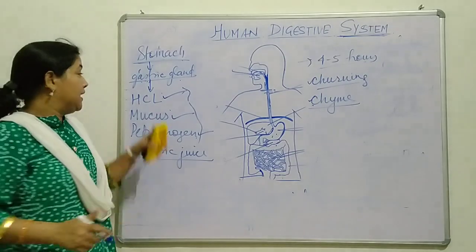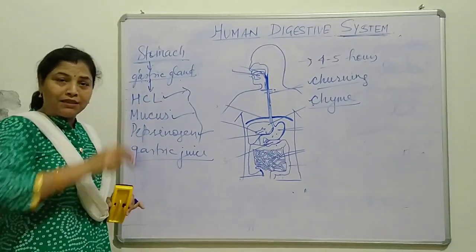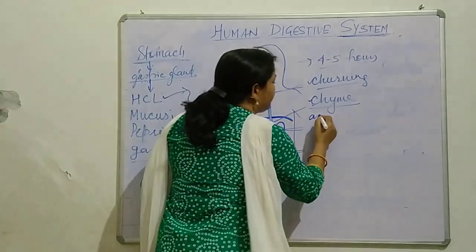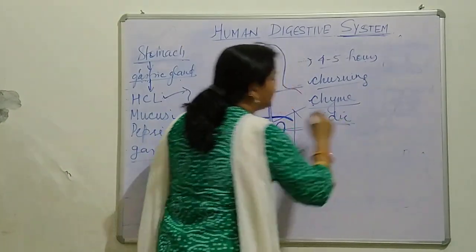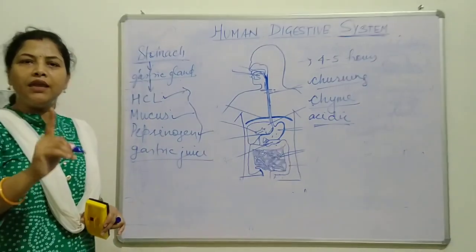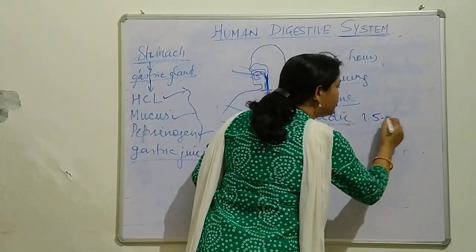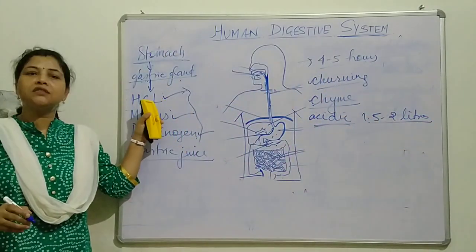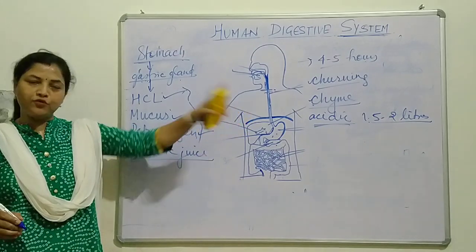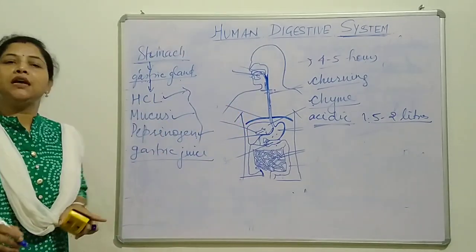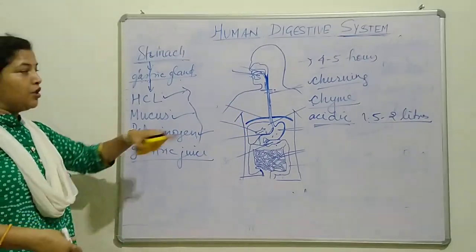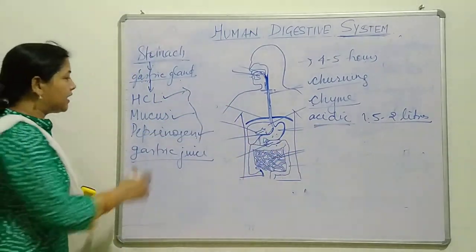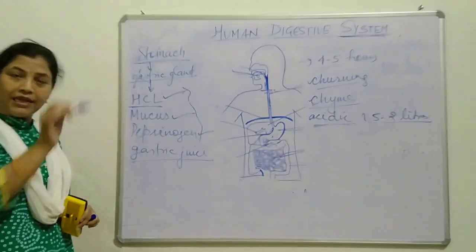At the same time, this HCl makes the complete medium of the stomach acidic. Around 1.5 to 2 liters of HCl is secreted in our stomach every day. So this HCl first of all kills the microorganisms present in food. Second thing, it makes the medium acidic.